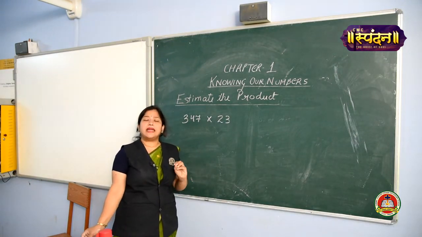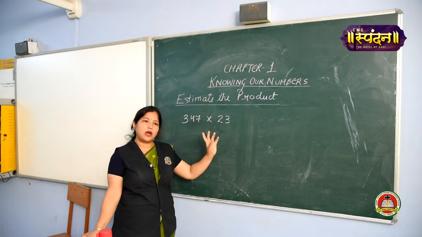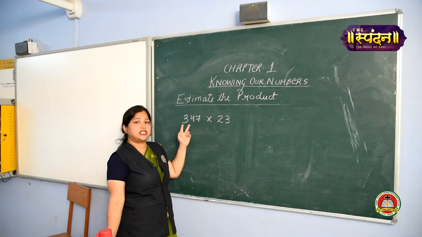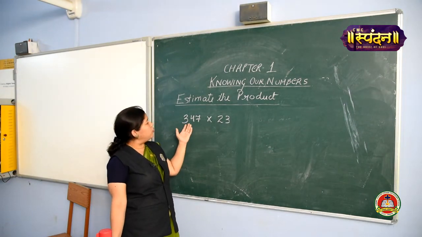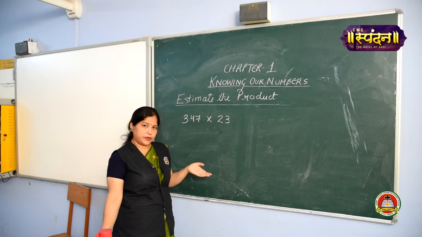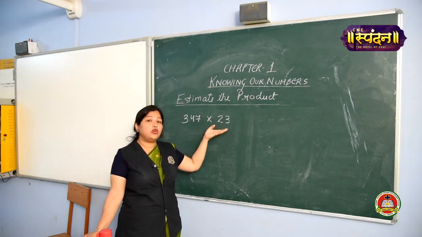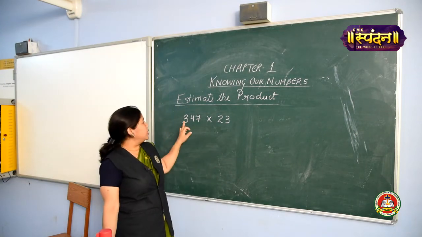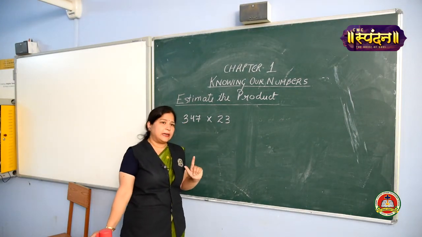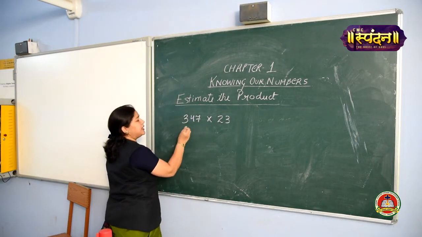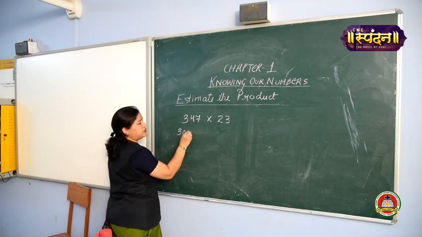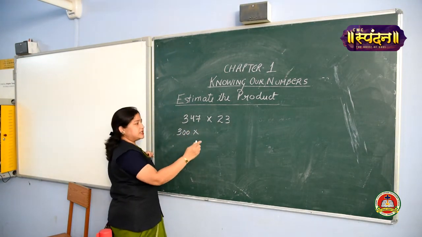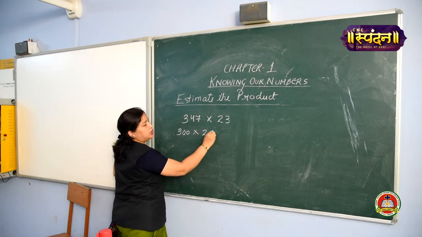What we have to keep in mind is that we are going to round off the number according to their highest place. Like 347 is having 3 digits, means it is a 100 place. So we are going to round off 347 to the nearest 100. Clear? 23 we are going to round off, highest place is tens. So we are going to round off to the nearest tens. Come on. 347, can you guess quickly? Yes, 347 will be 300 because it is less than 350, so it will be 300. 23, come on quickly, 20 and 30, yes, it is 20.